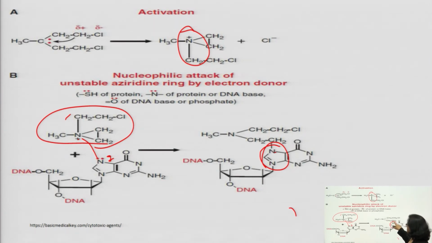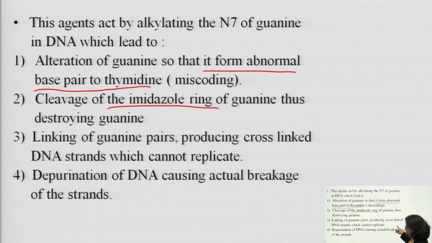Then you move to linking of guanine pairs, producing a cross-linked DNA strand which cannot replicate.